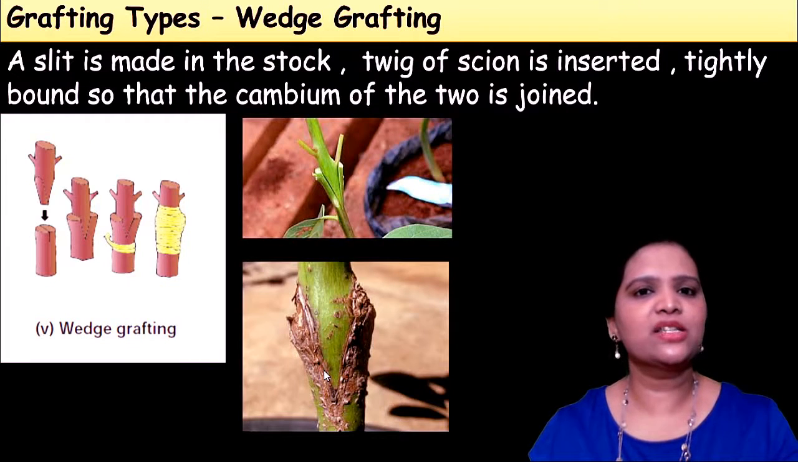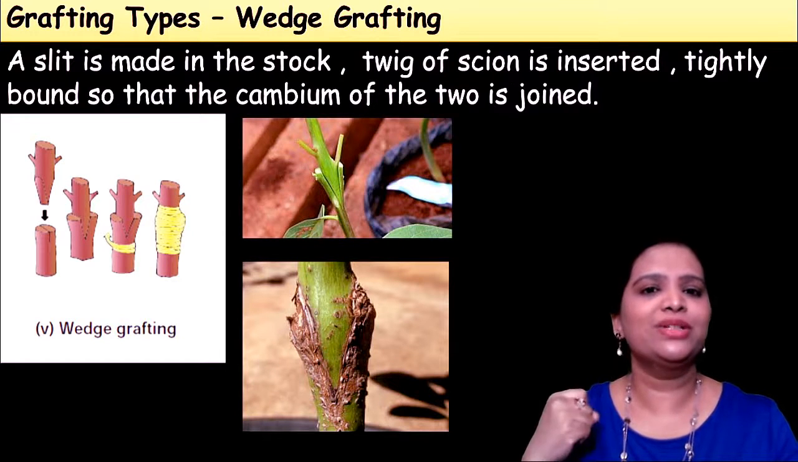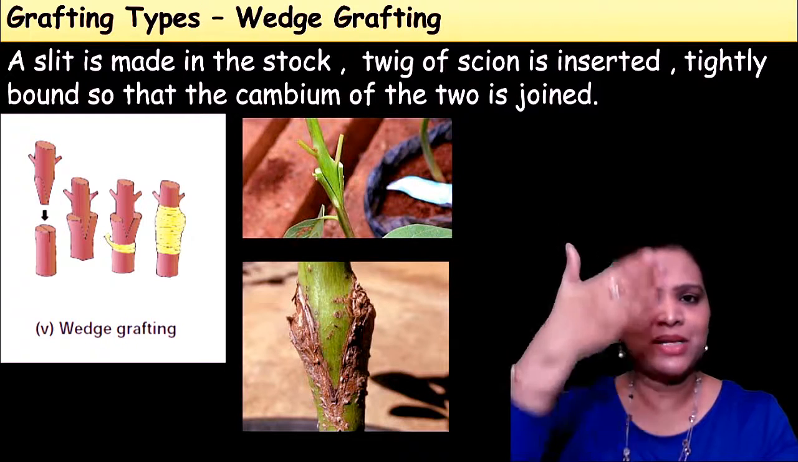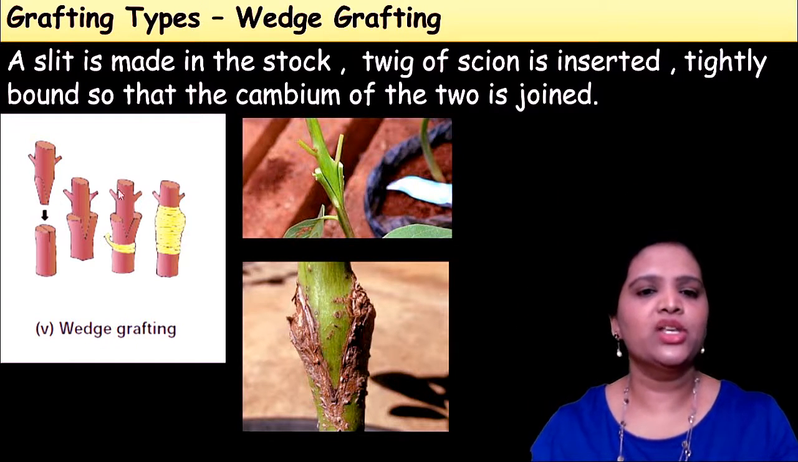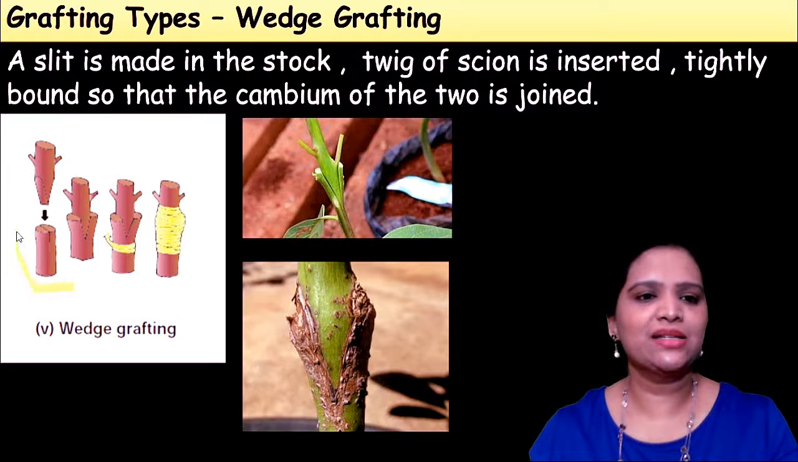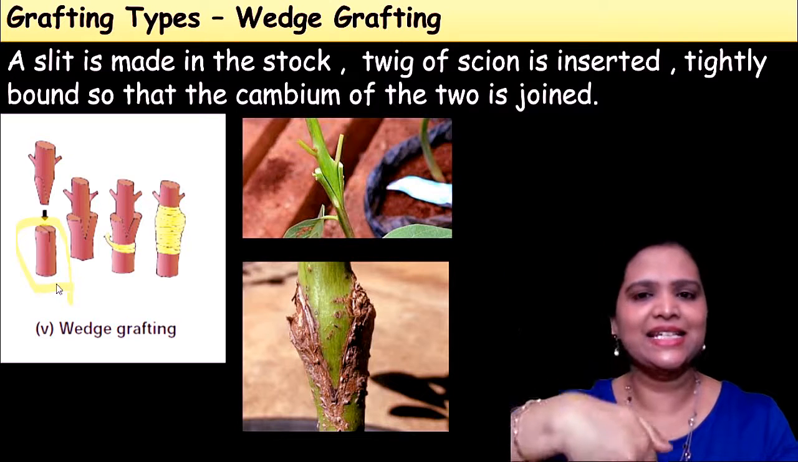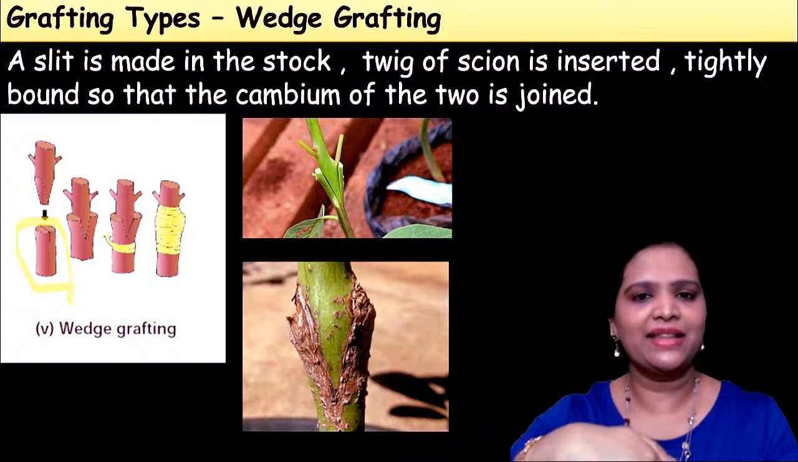And the fifth method is called wedge grafting. So what is wedge grafting? In this, a slit is made in the stalk, a twig of scion is inserted and tightly bound so that the cambium of the two join together. What do you mean by slit? Slit means a straight cut. So this is a stalk plant. Just make a straight cut like this and insert the scion. Insert the other part like this.